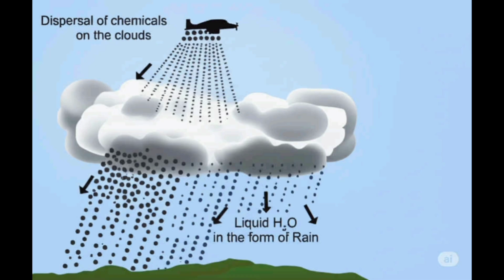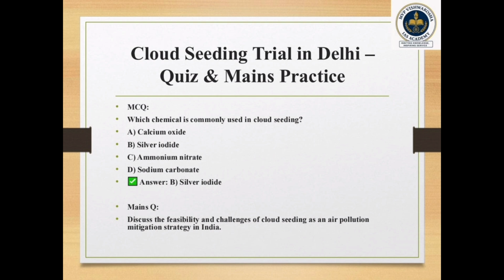In this perspective, for UPSC or any competitive exam, an MCQ: which chemical is commonly used in cloud seeding? There are four options: calcium oxide, silver iodide, ammonium nitrate, sodium carbonate. So the answer is silver iodide. Silver iodide is the correct chemical commonly used in cloud seeding.